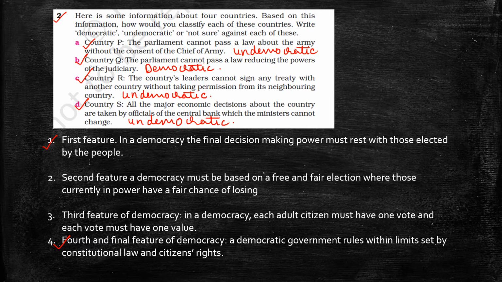Also, a democratic government rules within the limits set by the constitution, law and citizens' rights. In the question it is given that all the major economic decisions are taken by the central bank. So, the government should also be involved in taking economic decisions, along with the central bank. But all the decisions will not be taken by the central bank alone. Hence it is undemocratic.